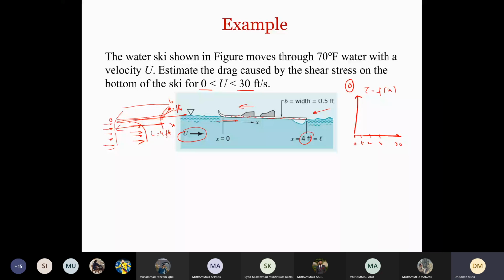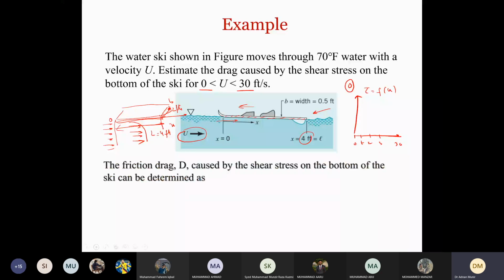Okay, so now the friction drag D caused by the shear stress at the bottom of the ski can be determined as, now first we have to determine whether the flow is laminar or turbulent, and then we can use the corresponding equation. So now this is the equation for Df. Df equals half rho. So we know that this is CDF. CDF equals Df divided by half rho u square lb. Now if I rearrange this equation, I can calculate Df from here.